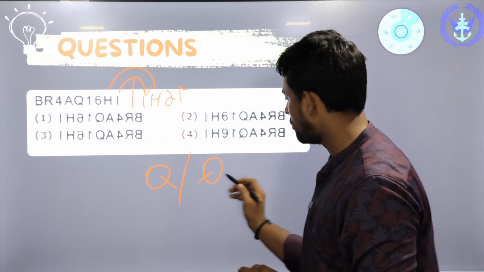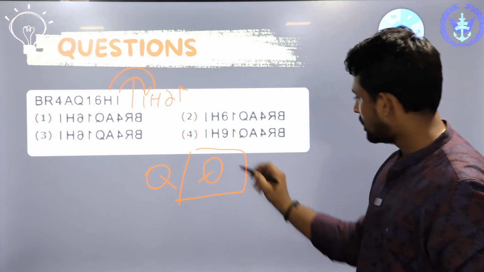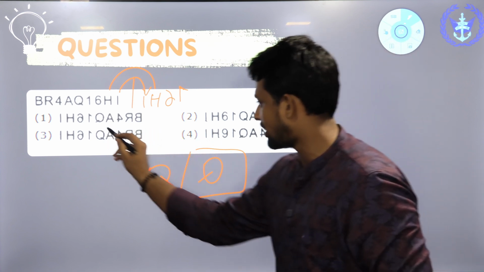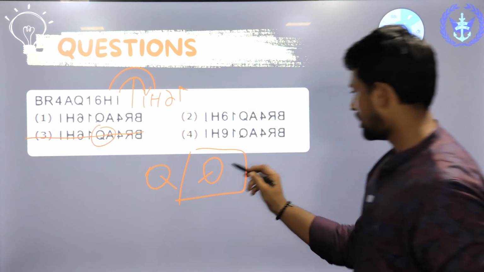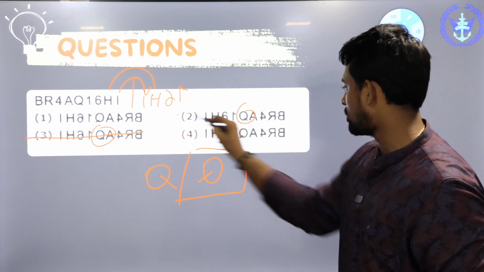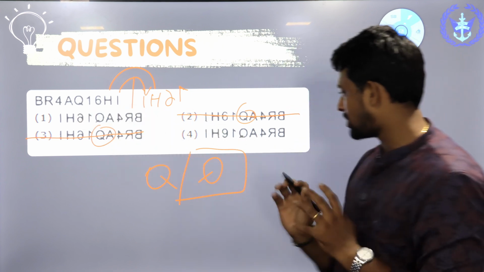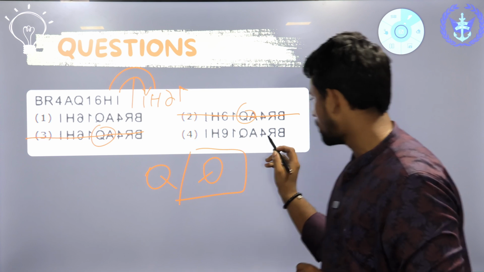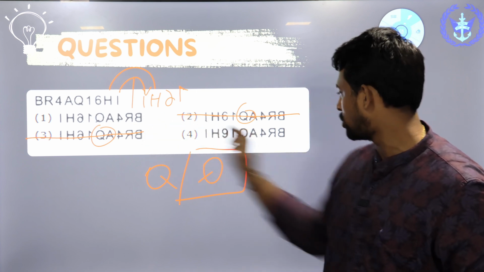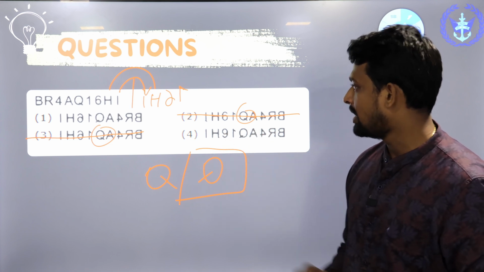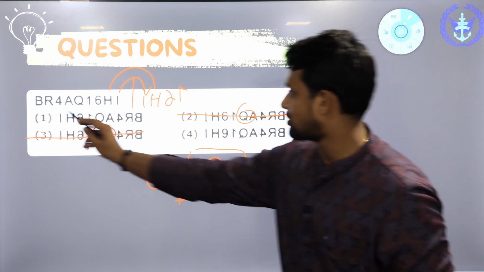We can eliminate all the Q's which are not like this. The Q in the first option is like this. In the third option it is not like this, so we can eliminate option 3. We can eliminate option 2 as well. So now the real competition is between the first option and the fourth option. A is unchanged. 4 is the same in both options. R is also the same, and so is B. Check out the next one, guys.